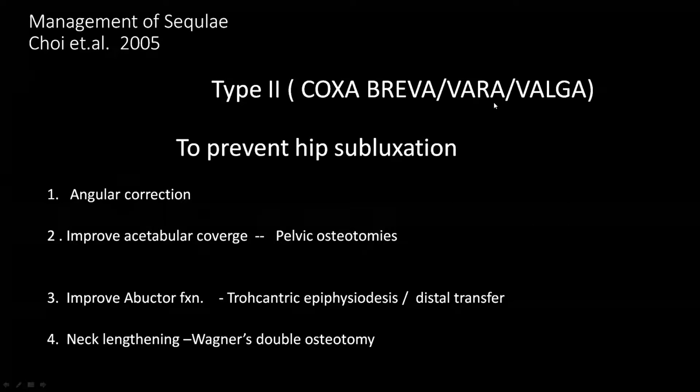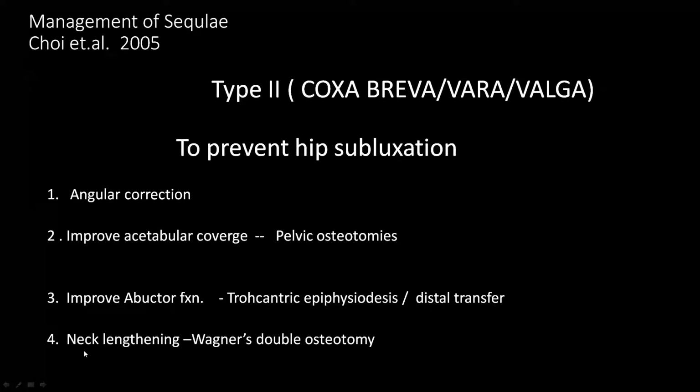Sometimes because of severe coxa vera, there can be proximal migration of greater trochanter, and it can lead to abductor insufficiency. So to improve abductor functions, we can do trochanteric epiphysiodesis or distal transfer of trochanter. Trochanteric epiphysiodesis is usually done when the trochanteric physis is open and a good amount of growth potential is there. And distal transfer of trochanter is done when the trochanteric physis has been completely fused, then you can transfer the trochanter to the distal site.